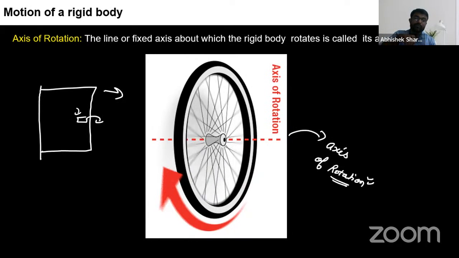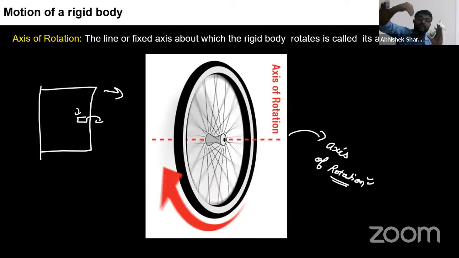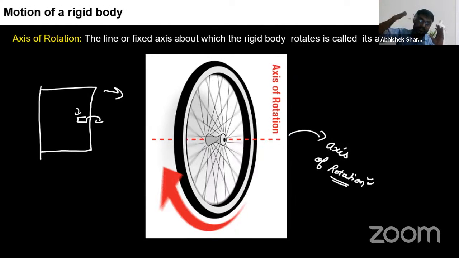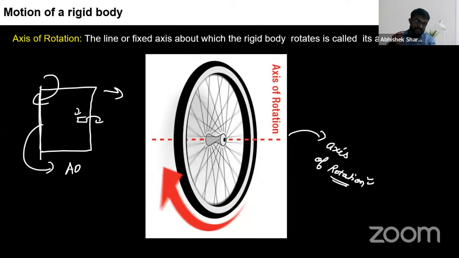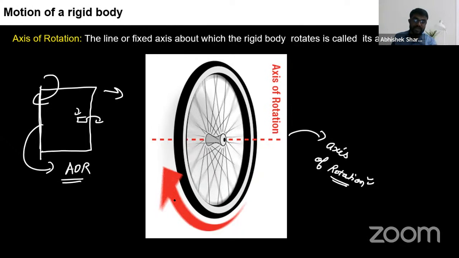So what is happening? Actually, the door doesn't come out towards you. The door just moves in a circular arc. It may be clockwise or anti-clockwise with respect to the frame. It depends. But one thing is true about this axis: this door rotates. So this axis is known as the axis of rotation. I'll use the short form AOR in the further slides and the upcoming sessions. This is known as axis of rotation.